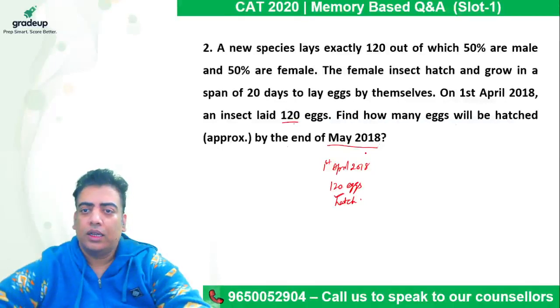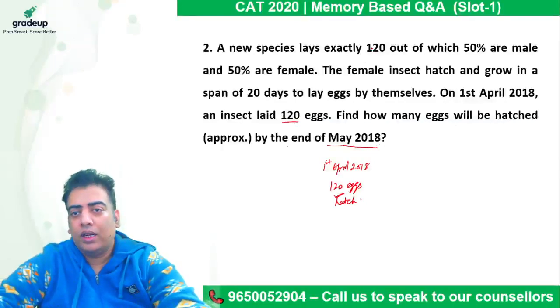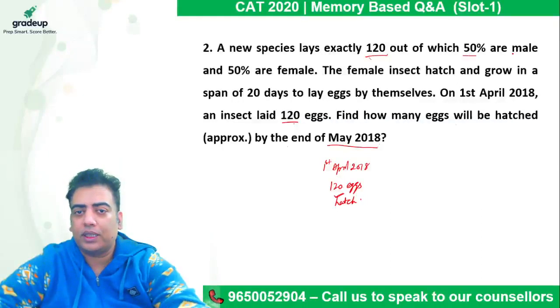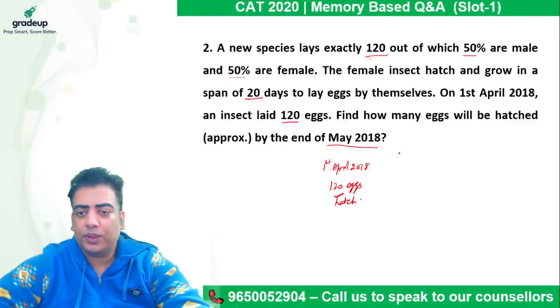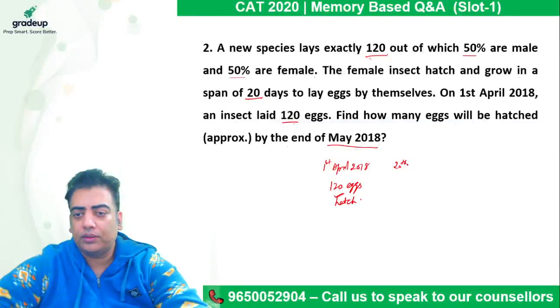All right. It lays exactly 120 eggs, out of which 50% are male and 50% are females. The female insects hatch and grow in a span of 20 days, which means on 20th of April, half of these, which are 60, are going to lay eggs.